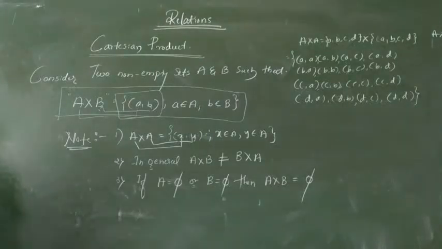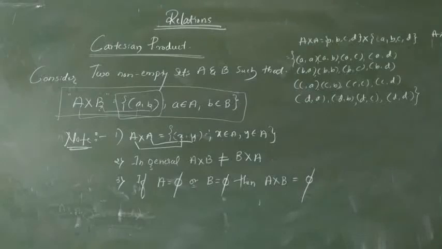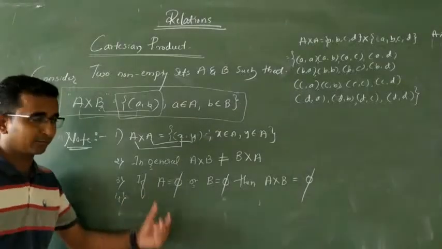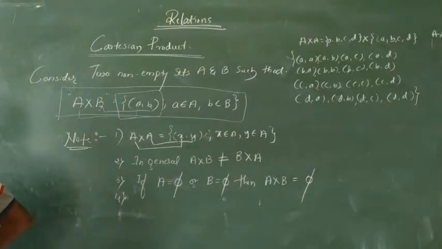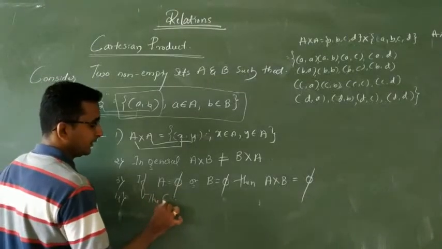Getting one more Cartesian product. This is the third one, and the fourth one is very important that you learn. So many times, depending on this property, they ask examples. The Cartesian product of three sets. This is the most important.